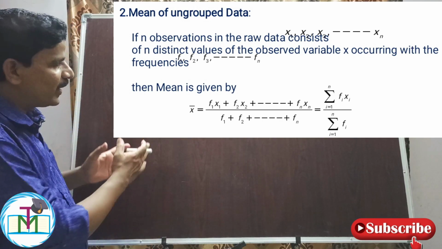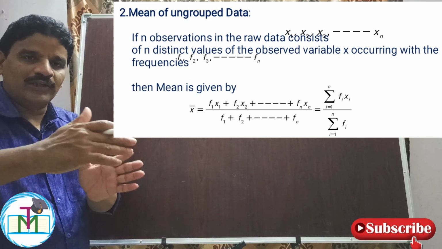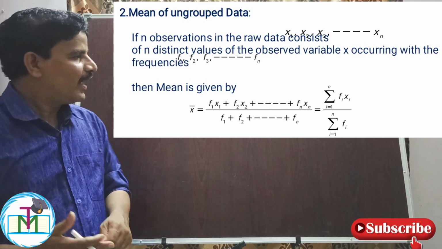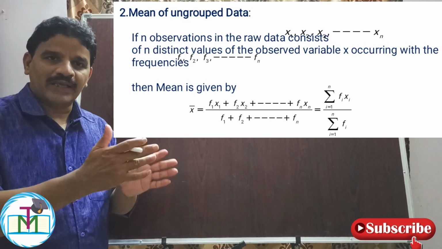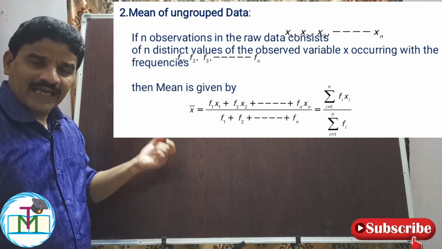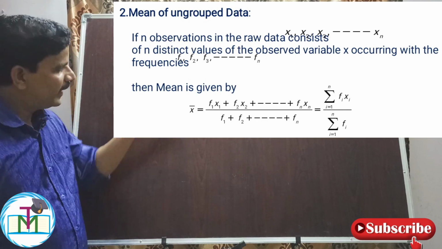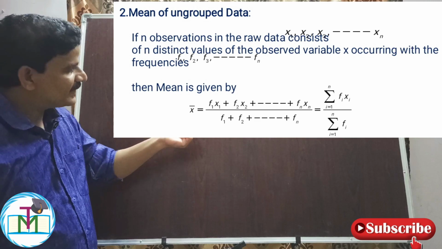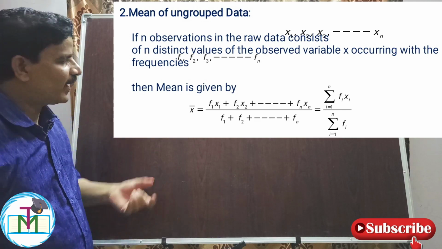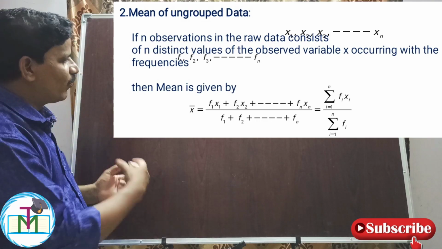Therefore, in ungrouped data you can see two columns. One is the variable values x1, x2, x3 and so on, and the other is the frequency values f1, f2, f3 and so on up to fn. For this ungrouped data the mean is given by x bar equals sigma fx by sigma f. In some cases we write sigma fi xi by sigma fi. Now we will see one example.